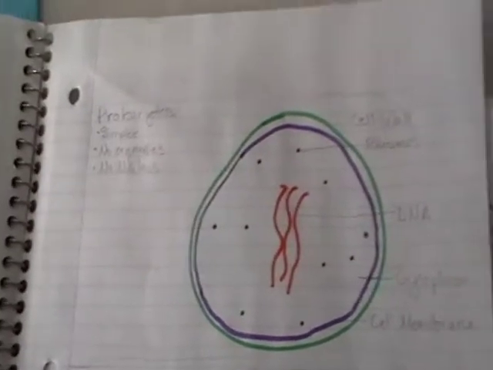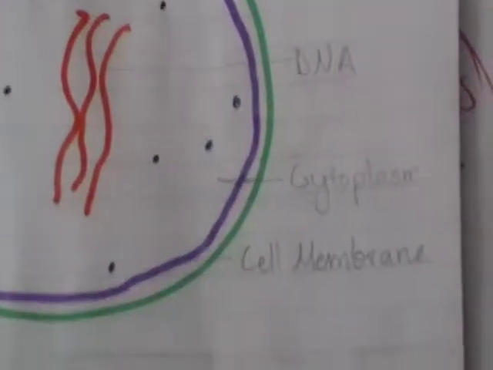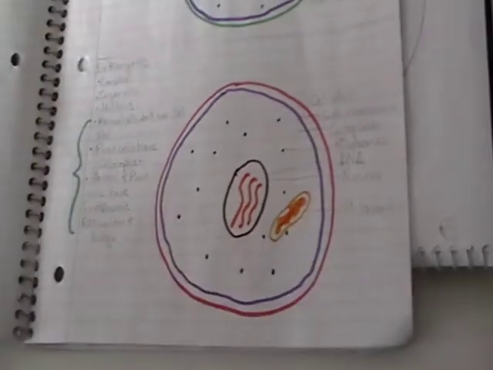Prokaryotes are simpler with no organelles and no nucleus. Eukaryotes are complex. They have organelles and a nucleus.